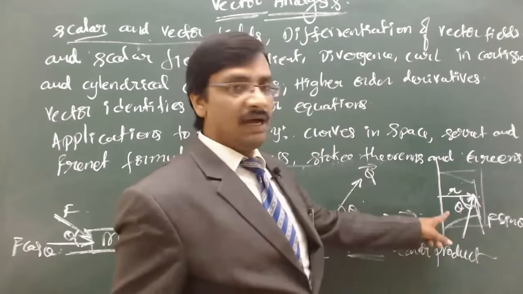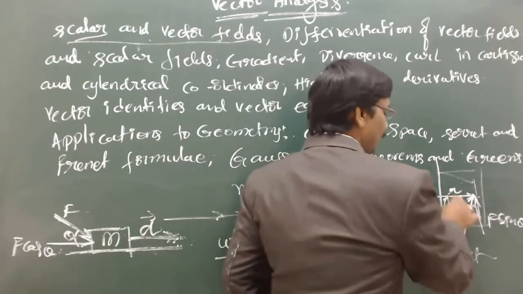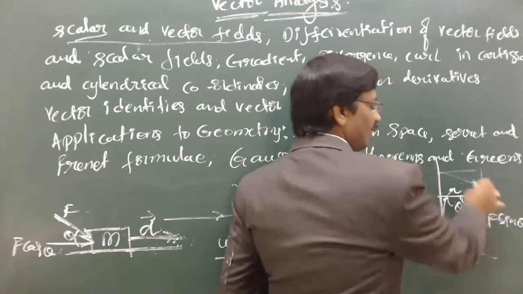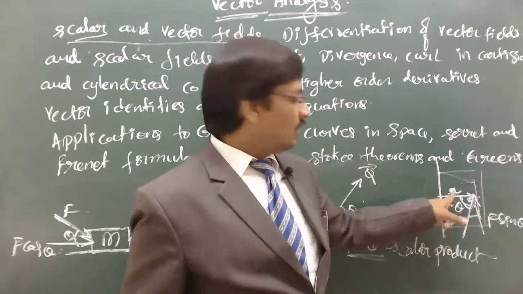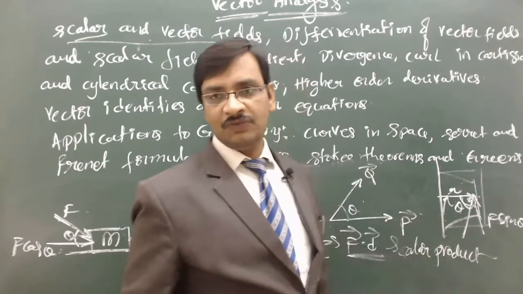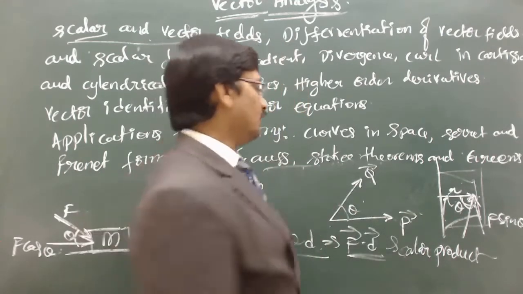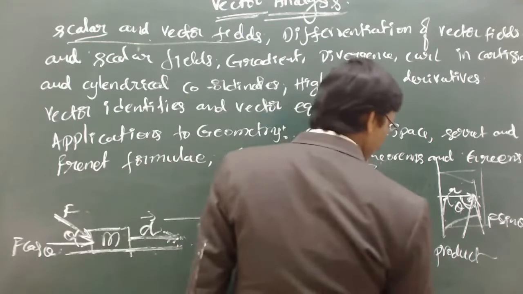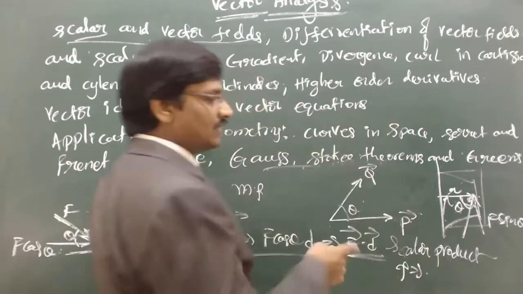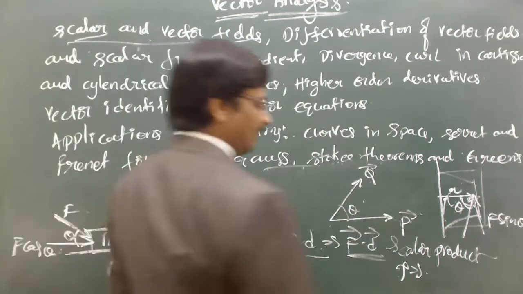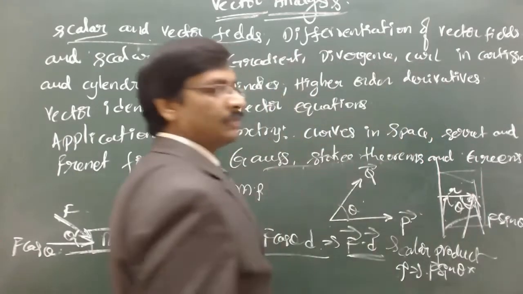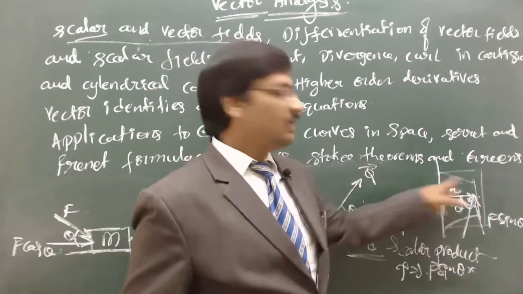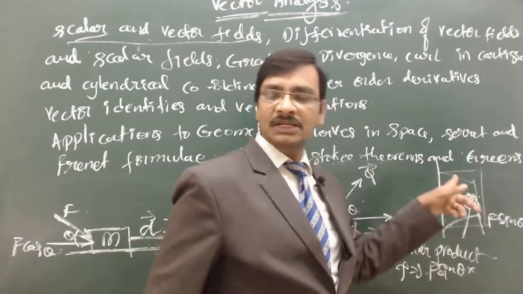And this F sin theta, if I apply at this particular point versus if I apply at the end, both are having a different impact on this. Now the rotational component of the force we call as the torque. So the torque we can define now as the effective force that is useful in the rotation, that is F sin theta. And then the radius where you apply, if you take more radius, it is easy to push.